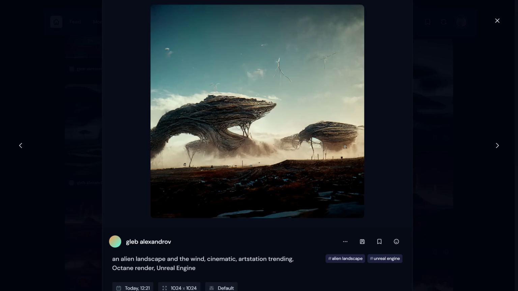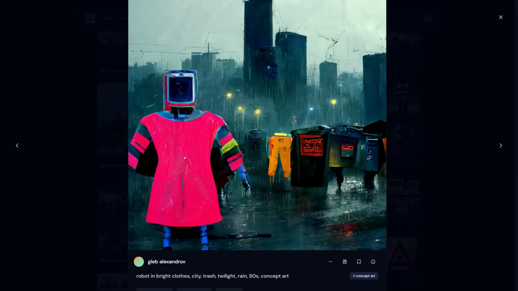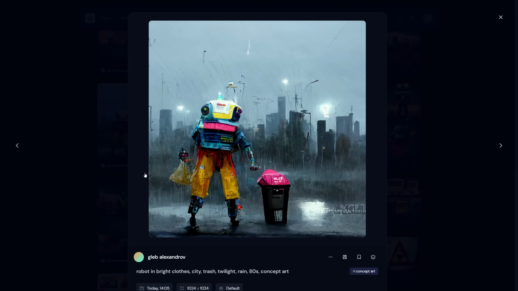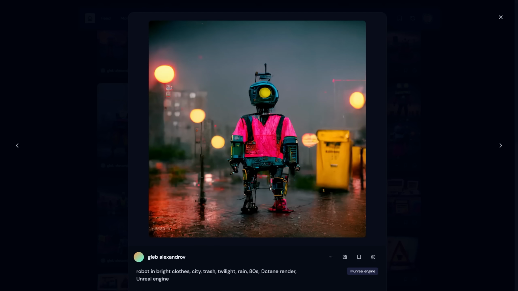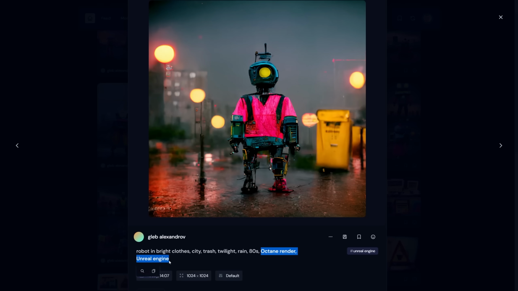Let me open up another example to demonstrate it. So here is a robot in bright clothes concept art. So let's say that the style of these images is a little bit too painterly for your taste. And now the same thing, but with the Octane Render and Unreal Engine tags smuggled in.